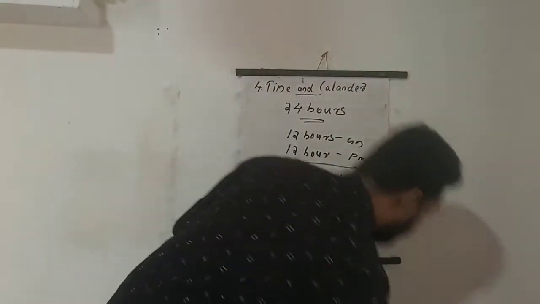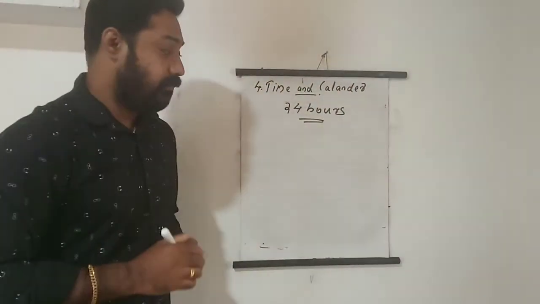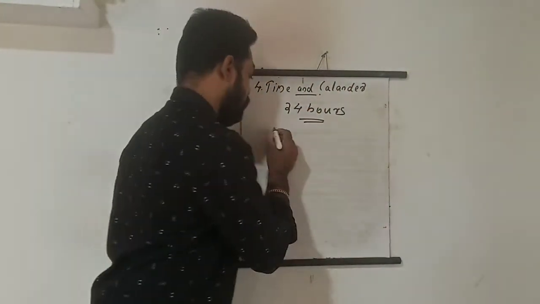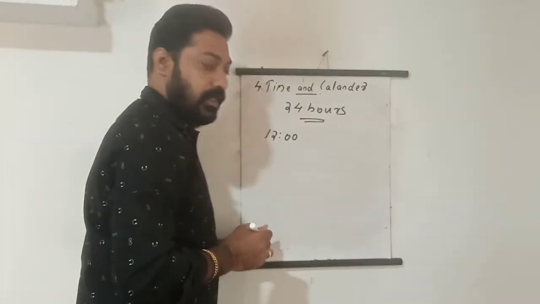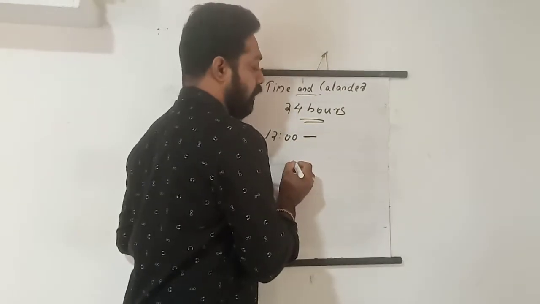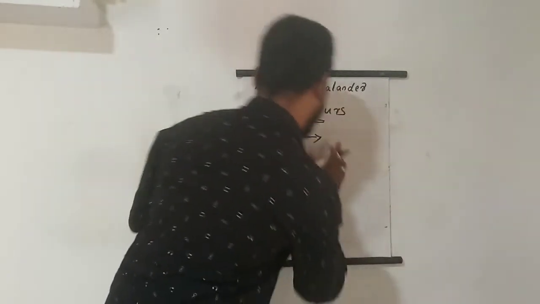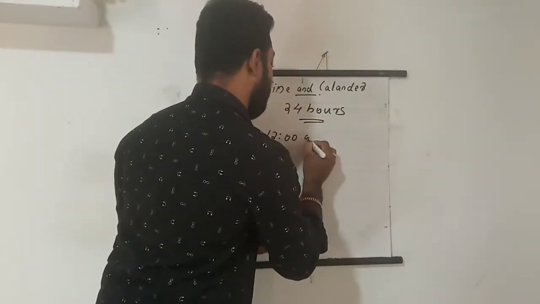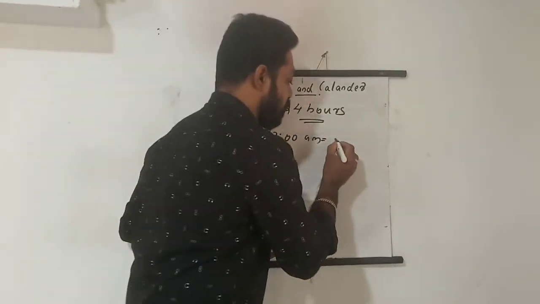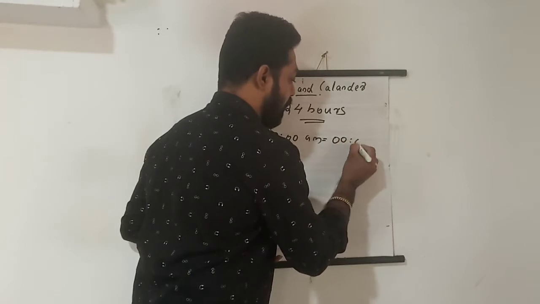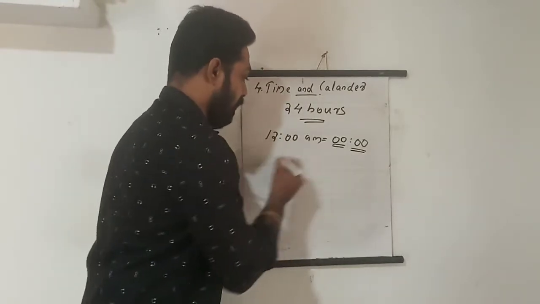Okay. So in 24 hours, when we write, usually our day starts at 12 o'clock midnight, 12:00. It is the day starting. So 12 o'clock midnight, the day starting, when we write in AM or PM, we write 12 AM. But when we come to the 24 hours format, we represent this as starting 0000, 00 hours, 00 minutes.